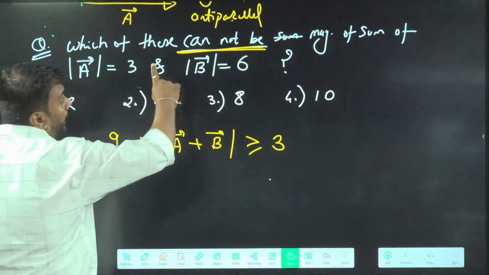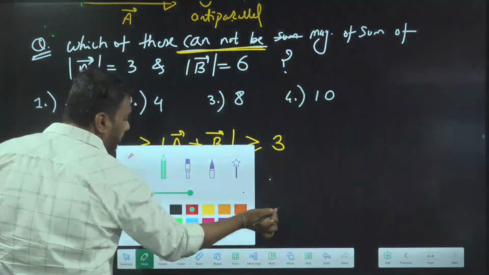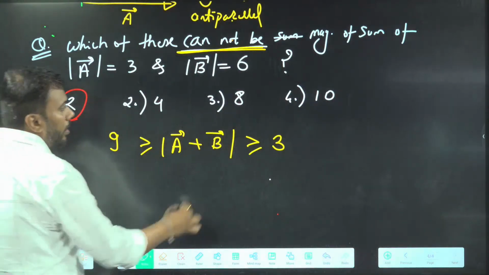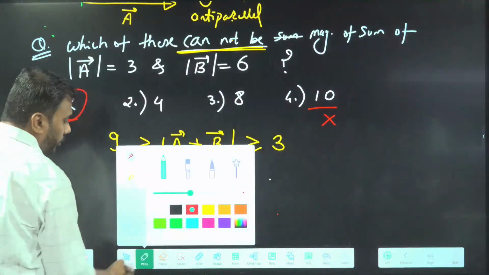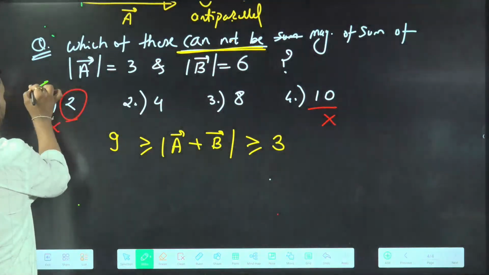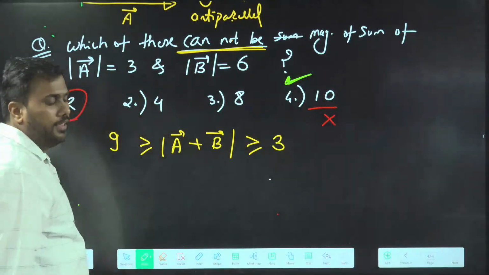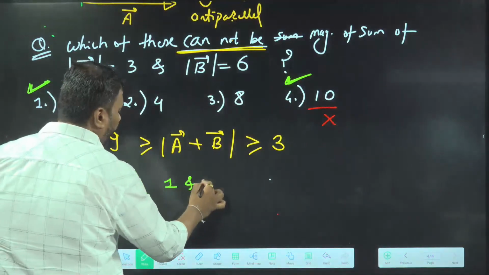But in the question they are asking cannot be. Which of these options is not possible? You can easily see magnitude 2 is not possible. Magnitude 4 is not possible. Because they are not possible, I will choose these options. This is my correct answer. Answer is 1 and 4, the 1st and 4th options.